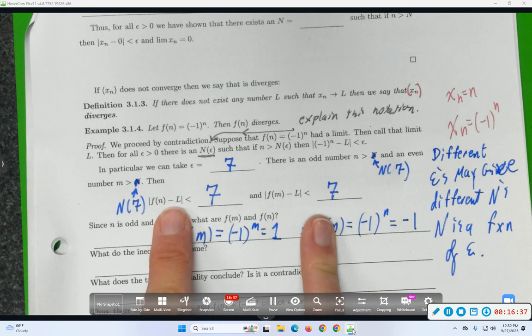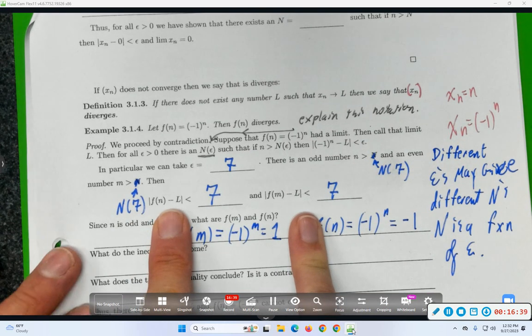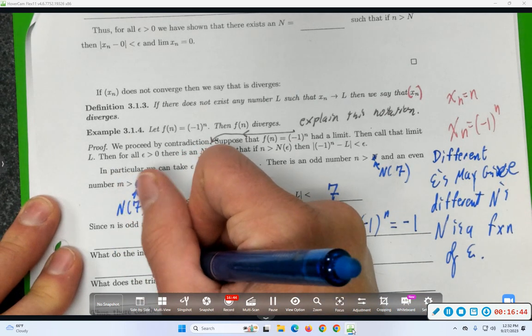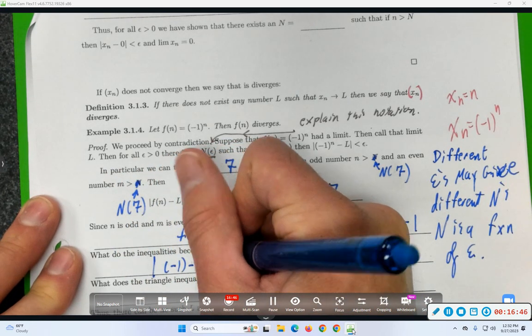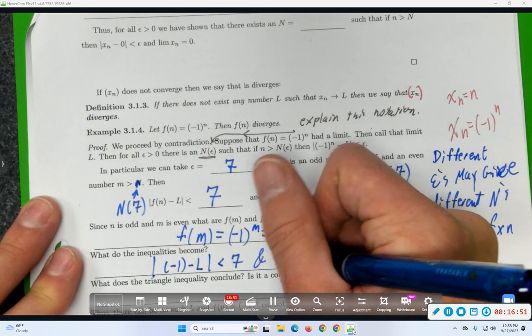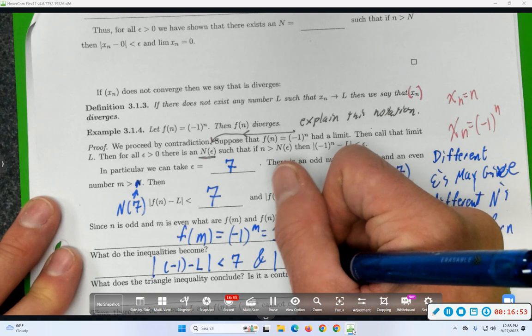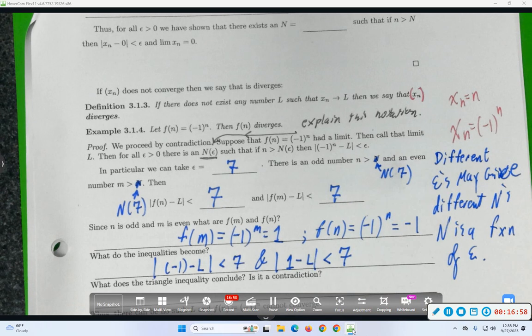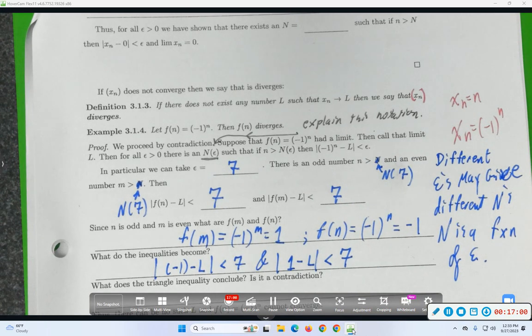Oh, neat. So let's rewrite this line right here. So that means f of n was -1. Absolute value of -1 minus L is less than 7, and absolute value of 1 minus L is less than 7. And I claim that this will result in a contradiction. And let's see that contradiction this way.